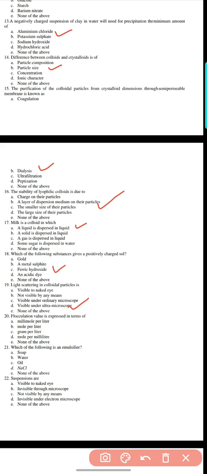Question 20. Flocculation value is expressed in terms of: millimole per liter, mole per liter, gram per liter, or mole per millimeter. The answer is millimole per liter.